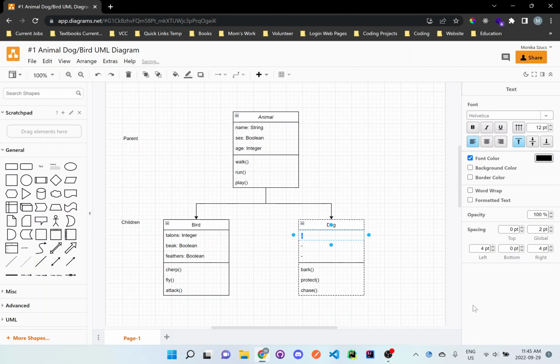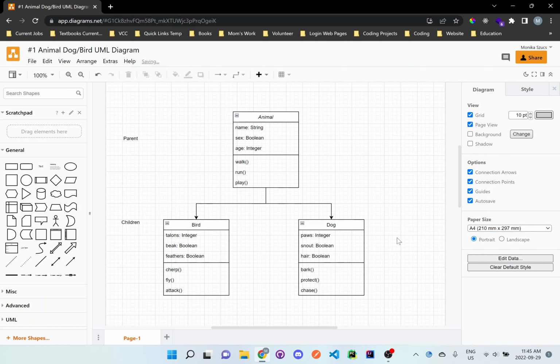And what about some instance variables? Maybe if we want to count how many paws that they have. So integer, how many paws do dogs have? Okay, how about a snout? We could say Boolean, true or false. Do they have a snout? Hair, Boolean. If you want to know if the dog has hair or if it's a hairless dog, that's one way to classify it.